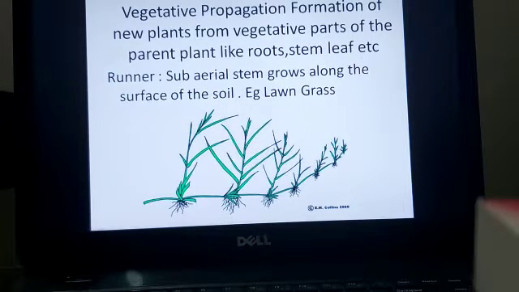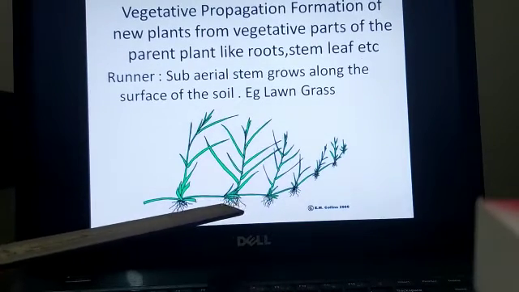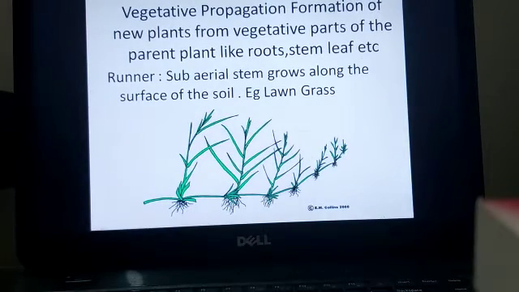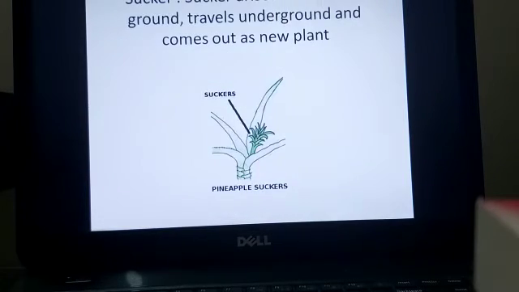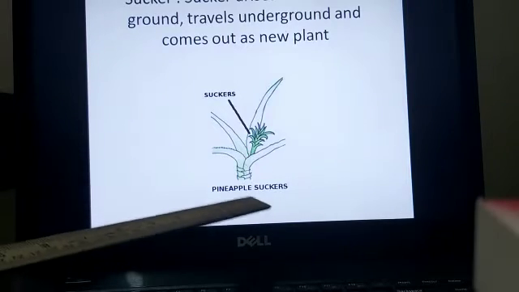Next is vegetative propagation. It is the formation of a new plant from the vegetative part of the parent plant like shoot, stem, leaf, etc. The first one is runner, an example being lawn grass. A subaerial stem grows along the surface of the soil, and then it keeps on increasing in length and number, and the whole soil is covered with this runner, that is grass. Next is sucker. Sucker arises close to the ground, travels underground and comes out as a new plant. This is seen in pineapple.